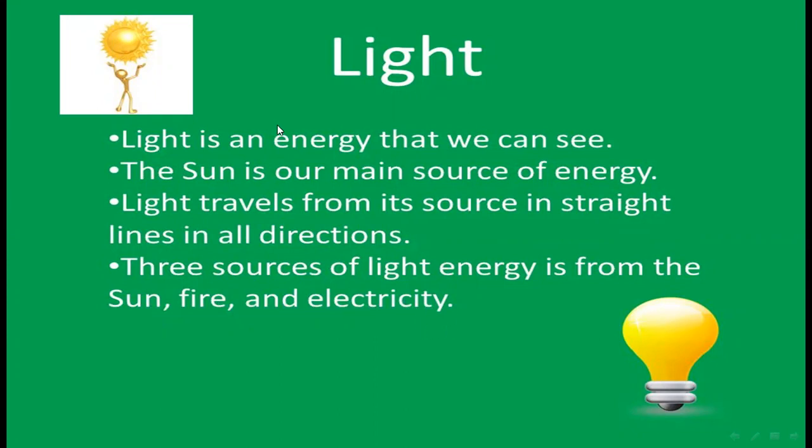So what is a light? Light is an energy that we can see. The sun is our main source of energy. And the light travels from its source in straight lines in all directions. Three sources of light energy are the sun, fire, and electricity.